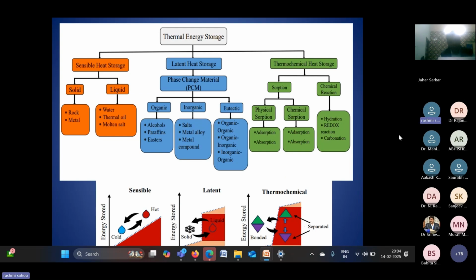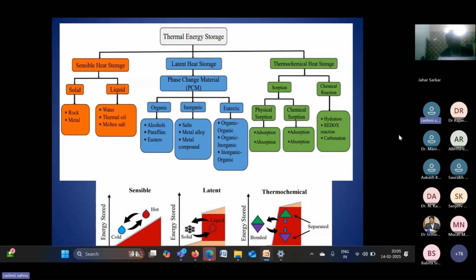So what I have already told is that there is an intermittency of the solar energy. To avoid that, we need thermal energy storage. That thermal energy storage may be of three types. One is sensible, which basically depends on the specific heat capacity of the material, like water. We can sometimes use it as a heat reservoir because water's Cp is comparatively higher than other liquids or other systems. So that is a sensible heat storage system.